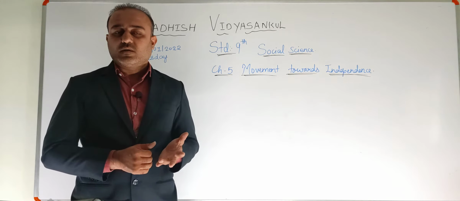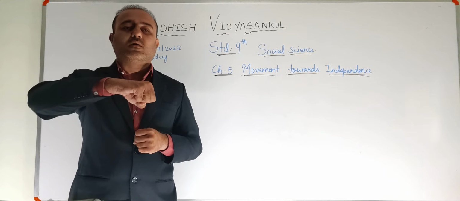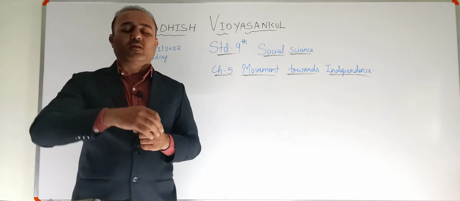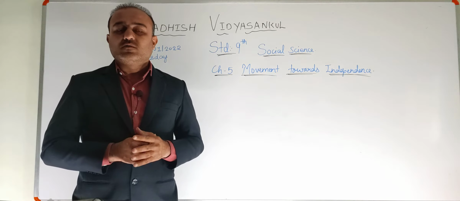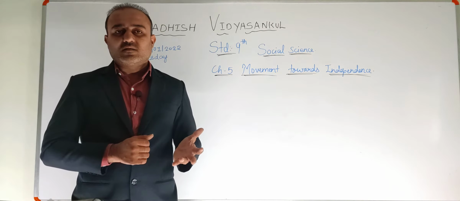So they kept on fighting against the Britishers, and slowly and gradually the hold of the Britishers on the Indians was loosening, right? That means the Indians realized, as well as the Britishers, that for a very long period of time they were not going to have the same control or hold over the Indians.